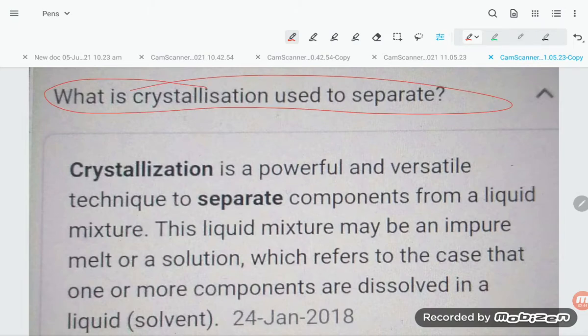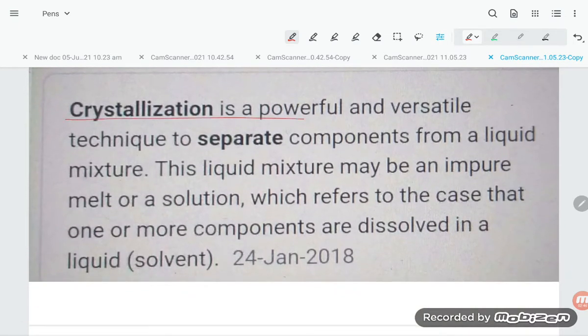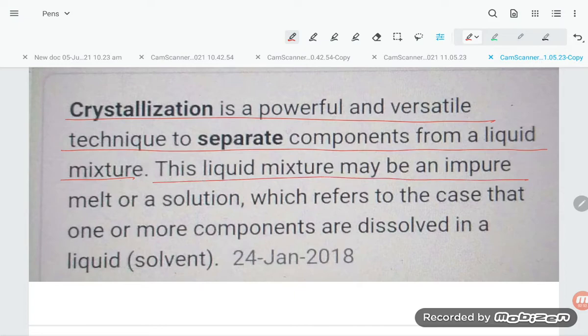What is crystallization used to separate? Crystallization is a powerful and versatile technique to separate components from a liquid mixture. This liquid mixture may be an impure melt or a solution, which refers to the case where one or more components are dissolved in the liquid solvent.